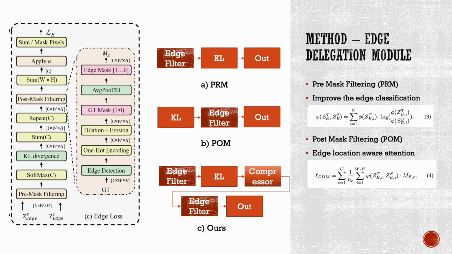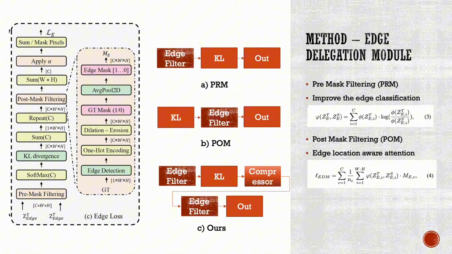Subsequently, the post-mask filtering stage involves duplicating and compressing the output derived from the prior stage. It then reapplies a normalized soft edge mask, which is instrumental in aggregating contextual information across adjacent categories. This process culminates in the generation of the final edge loss. In the POM phase, the edge loss for each class is segregated and normalized relative to the edge area. This involves considering the logits for the c-th class at pixel i in both teacher and student models, represented as z_i^T and z_i^S respectively. The process also utilizes a soft mask, M_E^c, derived from average pooling the binary edge mask for the c-th class, coupled with N_c, denoting the count of non-zero pixels in M_E^c for that class.